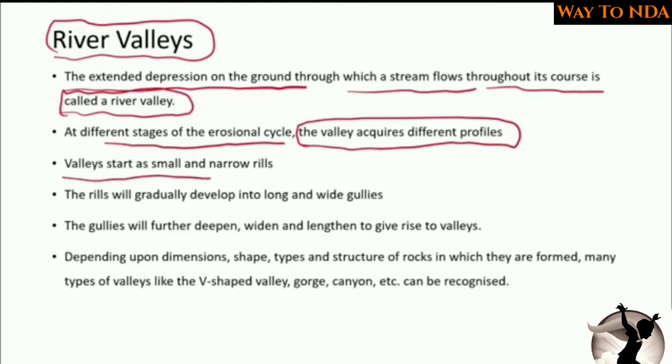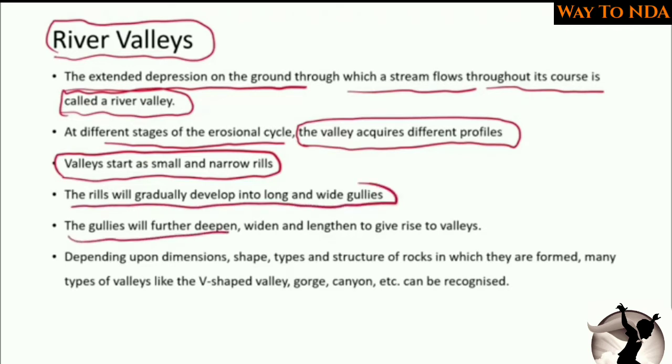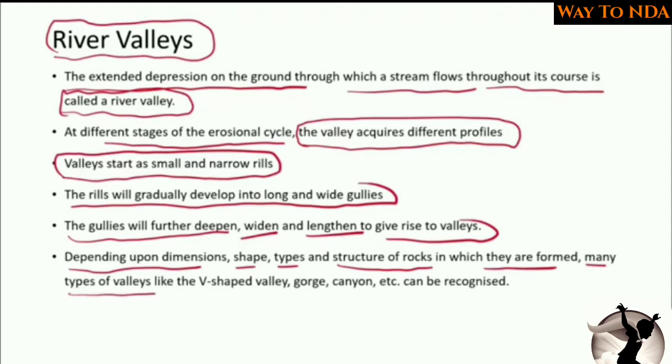A valley starts as small and narrow rills. The rills will gradually develop into long and wide gullies. These gullies will further deepen, widen and lengthen to give rise to valleys. Depending upon dimensions, shape, types and structures of rocks in which they are formed, many types of valleys like V-shaped valley, gorges, canyon, etc. can be recognized.